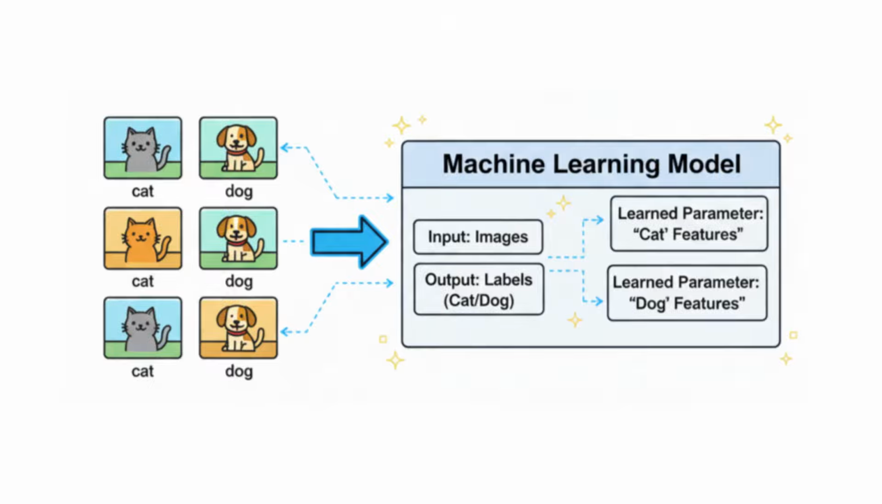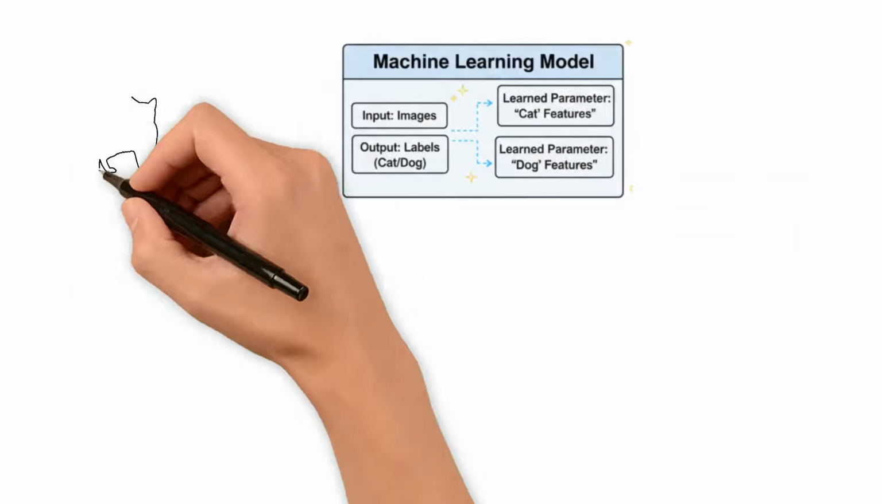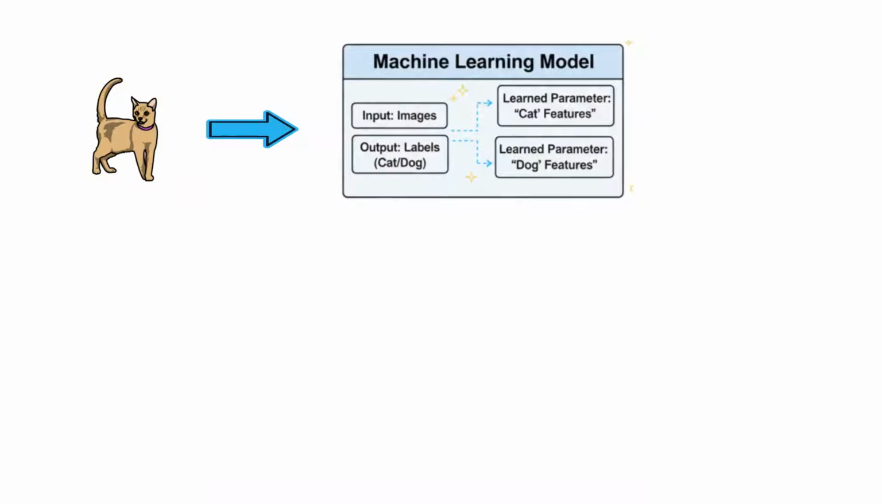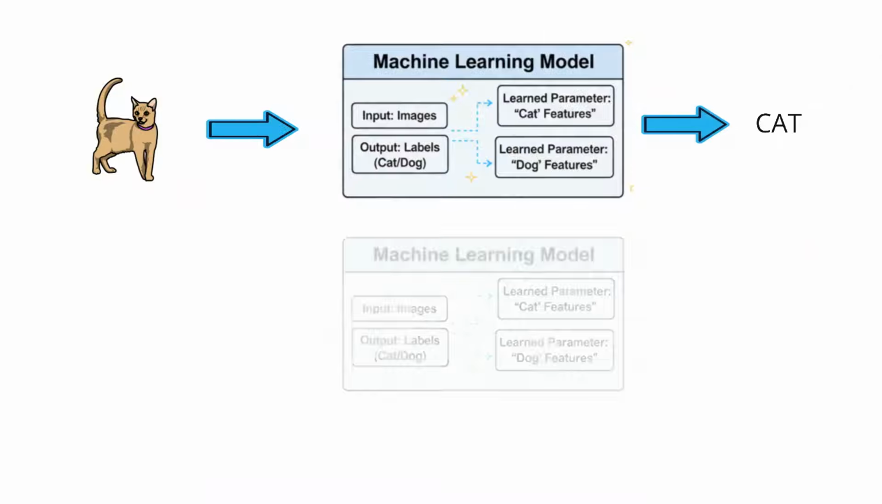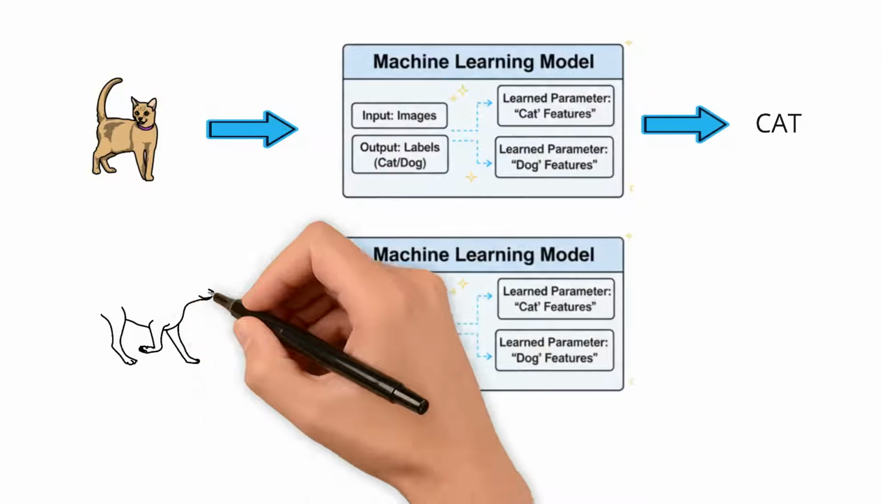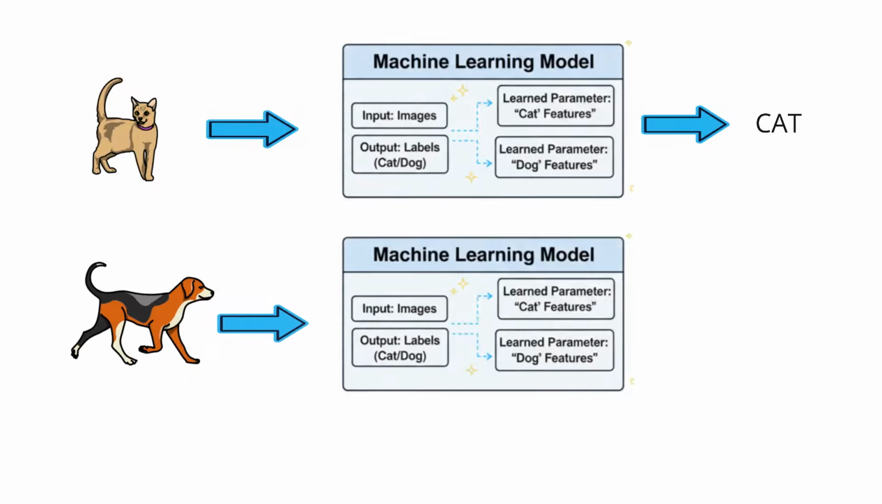For example, we might show the computer thousands of pictures, each clearly labeled as either cat or dog. Once trained, the model can then predict the label for new, unseen data. Show it a new picture and it can tell you if it's a cat or a dog. This is great for tasks like email spam detection, image classification, or predicting house prices.